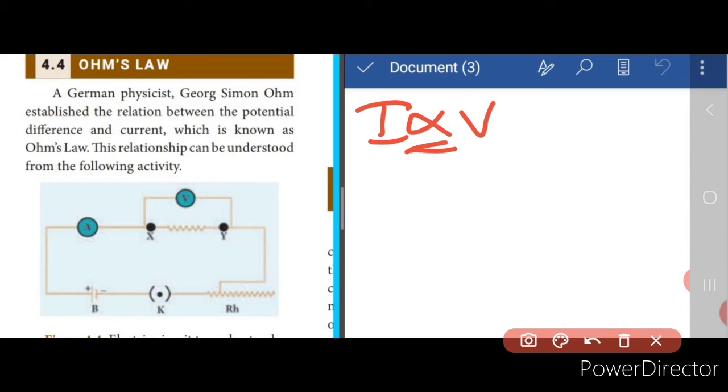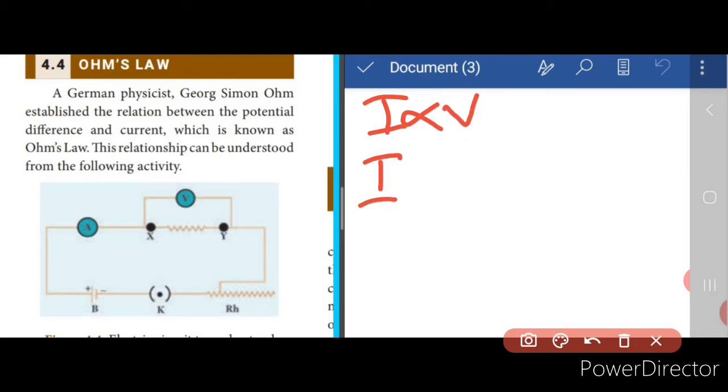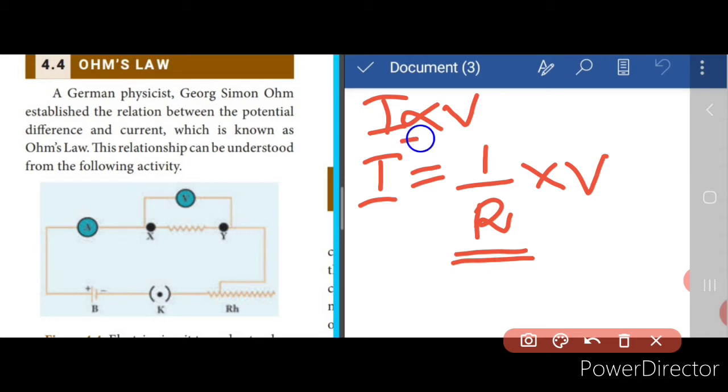I have to introduce a proportionality constant, right? And the value of this proportionality constant is given by 1 by R. So I is directly proportional to V, and so I is equal to 1 divided by R into V. I have introduced this proportionality constant in order to remove the proportional symbol, right?